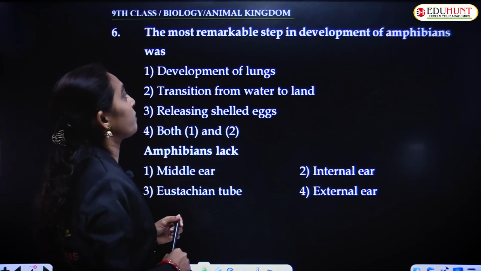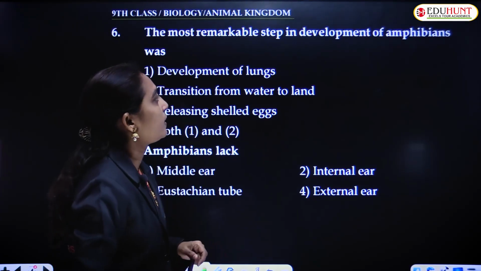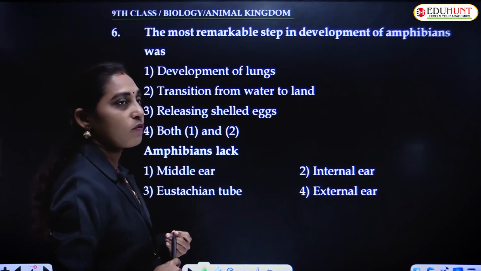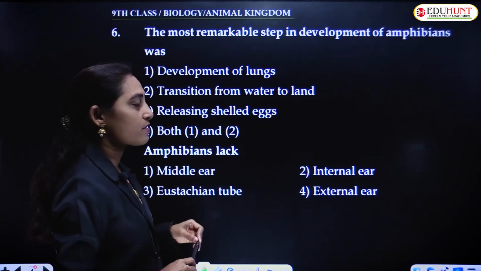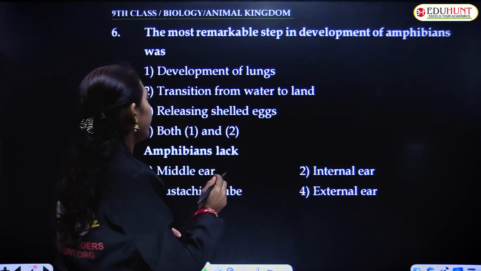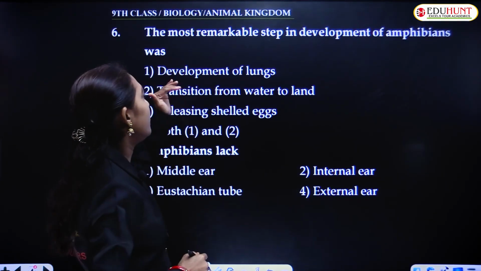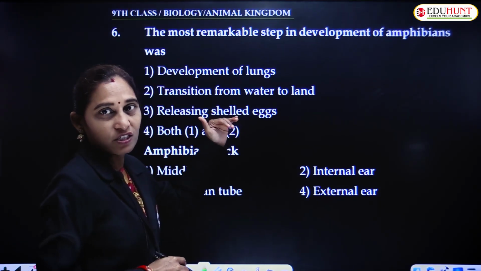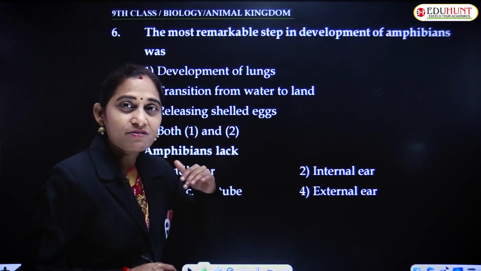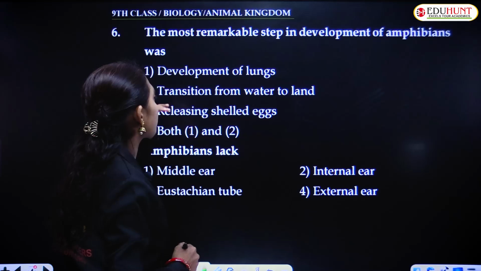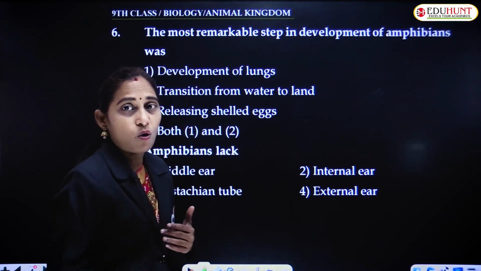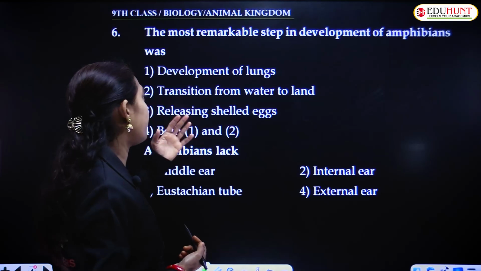The most remarkable step in development of amphibian was development of lungs, transition from water to land, releasing shelled eggs, both 1 and 2. Development of lungs which facilitate them to live on terrestrial environment, and also the transition from water to land, because they show some adaptations like development of lungs.